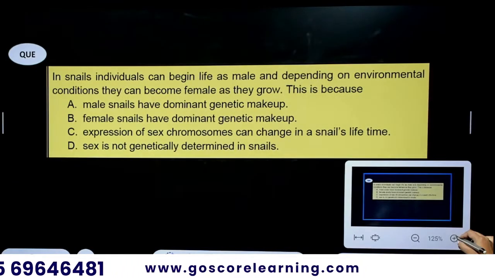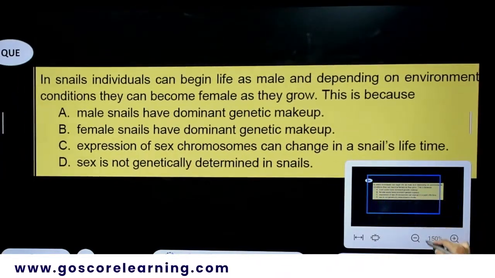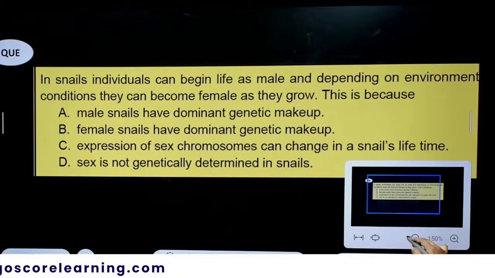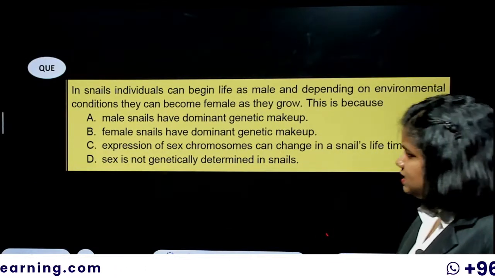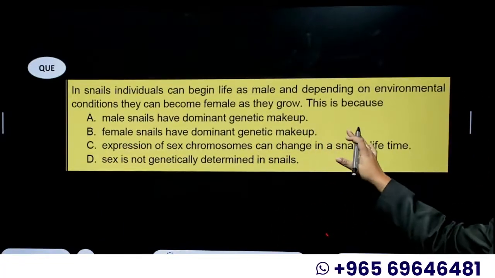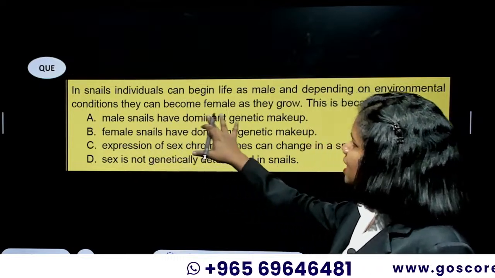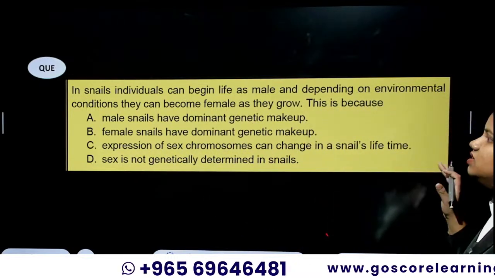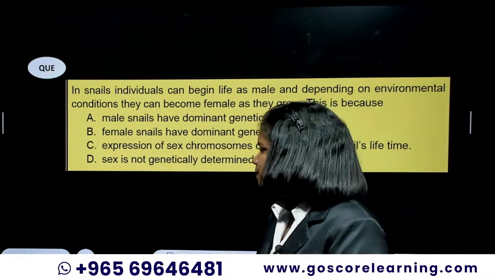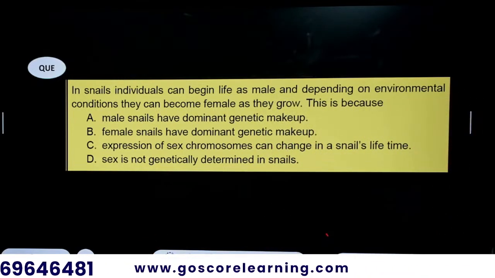Then this is a question from your heredity chapter. This is the question: In snails, individuals can begin life as male. Depending on environment conditions, they can become female as they grow. This is because dash. So in the particular chapter, there is a section where we are learning about sex determination in human beings,